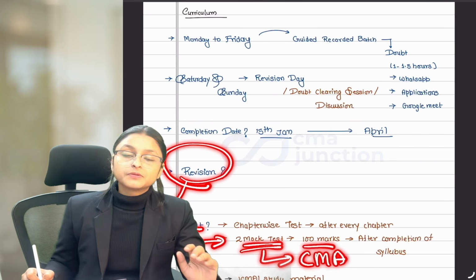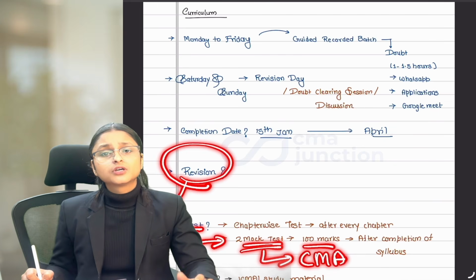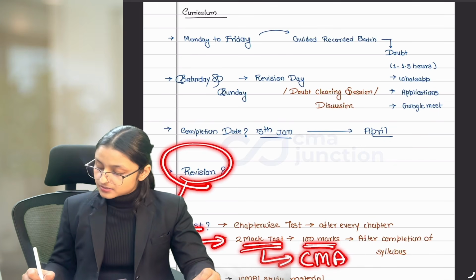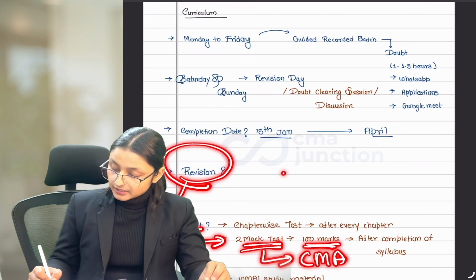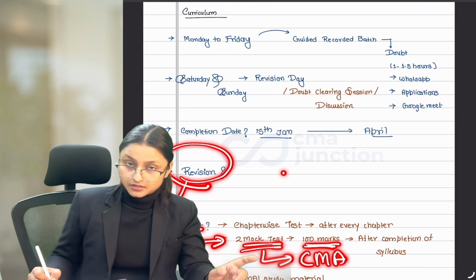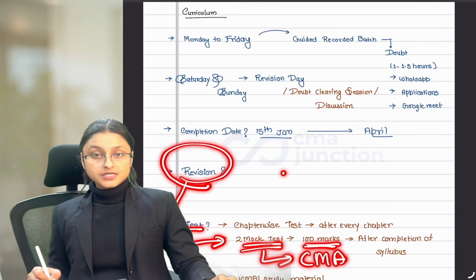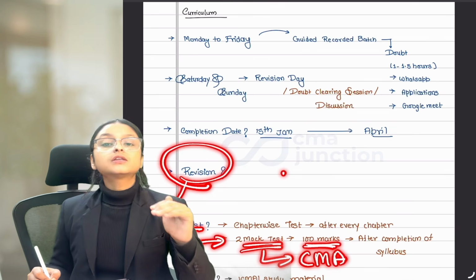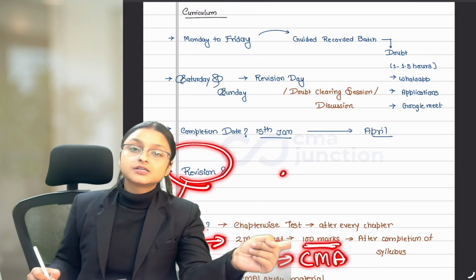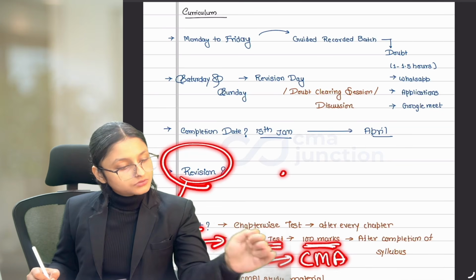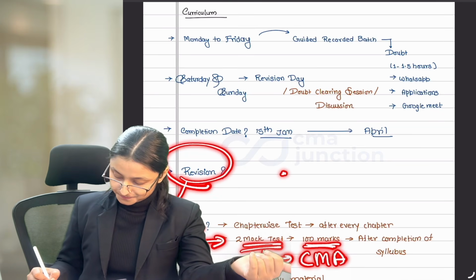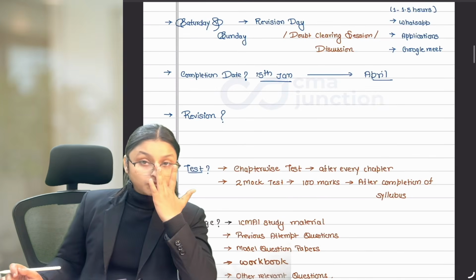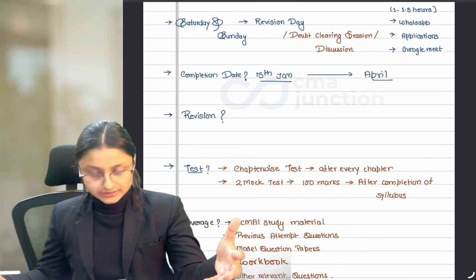Now these papers will be of 100 marks as the institute takes your final paper. In similar pattern, these papers will be made for you. With that, after completion of every chapter, I'll provide you with a chapter wise test where the questions and answers will be uploaded in the application itself. You can solve the paper and check the answers whether you have done it correctly or not. Now, if I talk about what all things we are going to cover in this class.